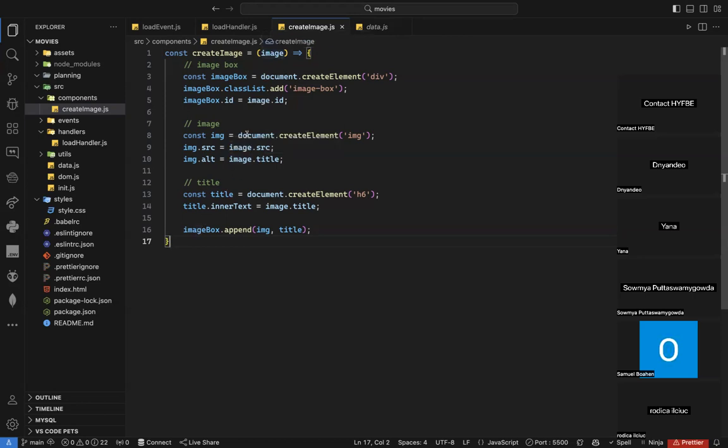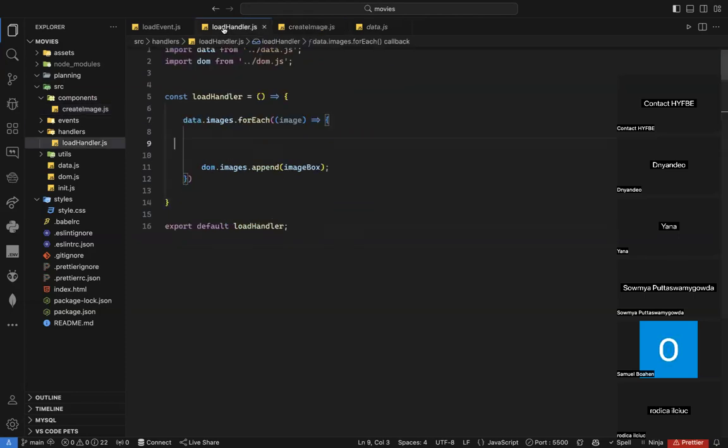And of course, after I create the image box, I create the image, I create the title, I append all to the image box. I need to do something here. What do I need to do? I need to return the image box. Why? Because I need to use it inside my handler here. So I need to append it to this element. And here, I don't have it here. So I need to return it.